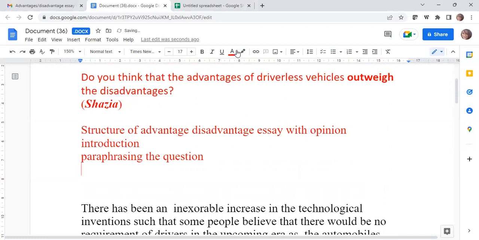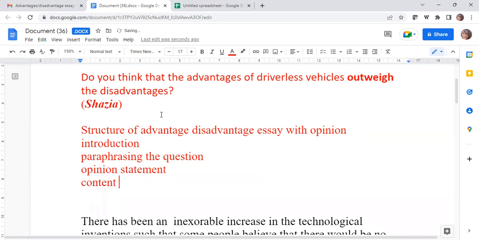Then you have the opinion statement. Since the essay is asking you for your opinion, that do you think that the advantages outweigh the disadvantages, you not only have to compare the advantages and the disadvantages, at the same time, you also have to take any one side. So we are giving an opinion statement in the introduction. Then we have the content statement.